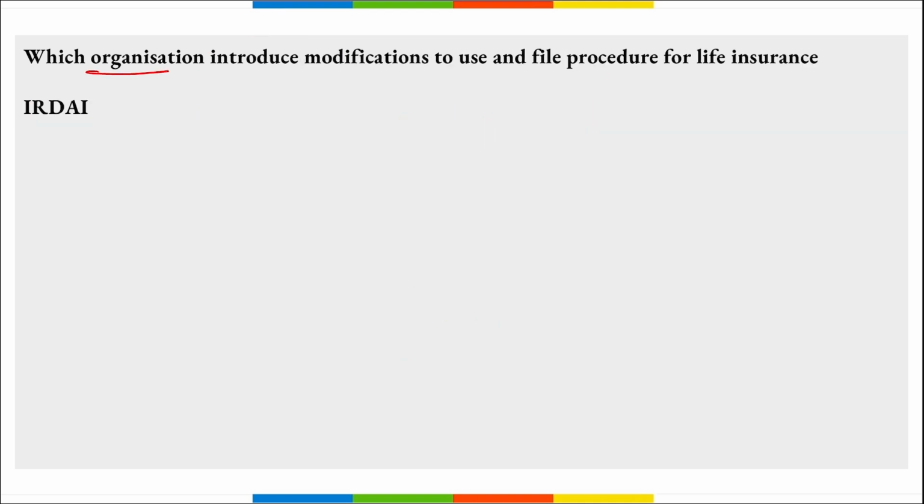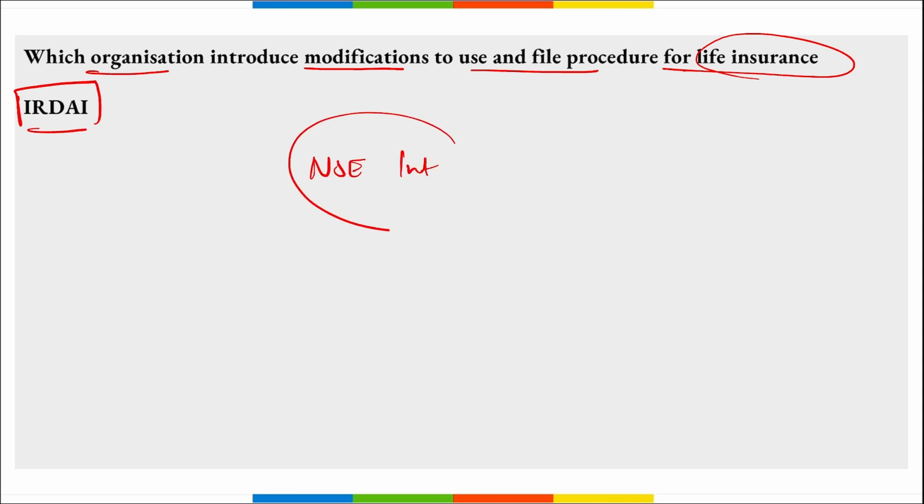Next, which organization introduced modifications to use and file procedure for life insurance? It is IRDAI, right? IRDAI has recently introduced modifications to use and file procedure for life insurance product. Then apart from this, remember NSE International Exchange, they have unveiled their new identity for the GIFT Nifty. Correct? That is at IFSC Center in Gujarat, Gandhinagar.